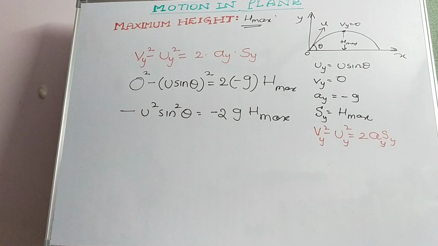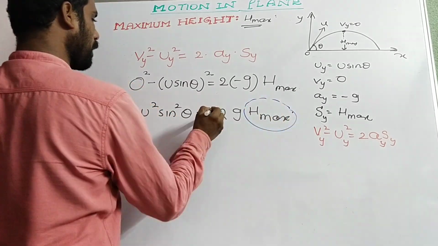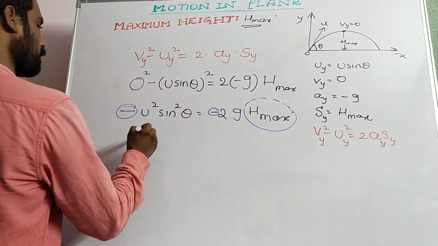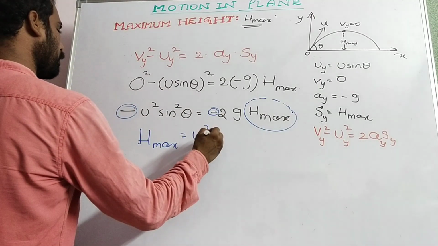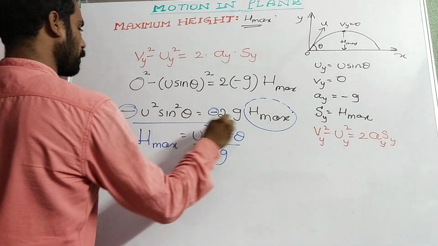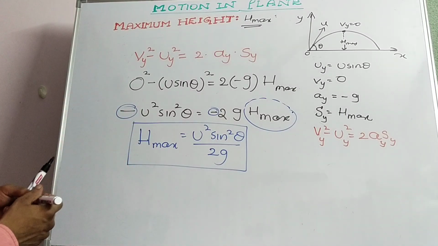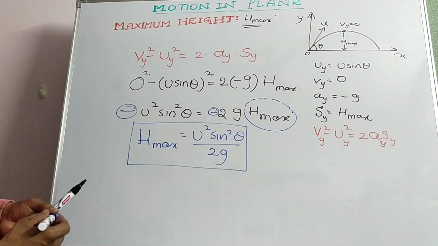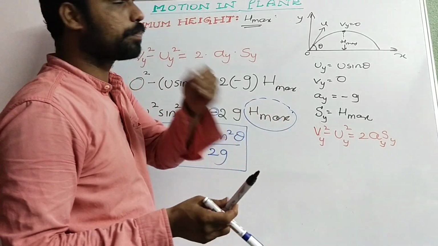We have to find h max, and the negative sign gets cancelled. h max is equal to u square sin square theta by 2g. This is the expression for maximum height when a body is projected with other than 90 degree angle.